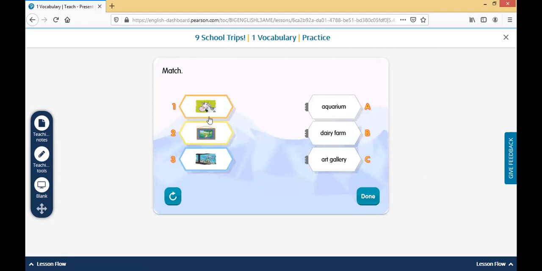So for number 1, we see a cow. Remember that we said that anything related to the product of a cow is called dairy. Anything that comes from the product of a cow, that means from the milk, is called dairy. Dairy. That's why for number 1, we have letter B.